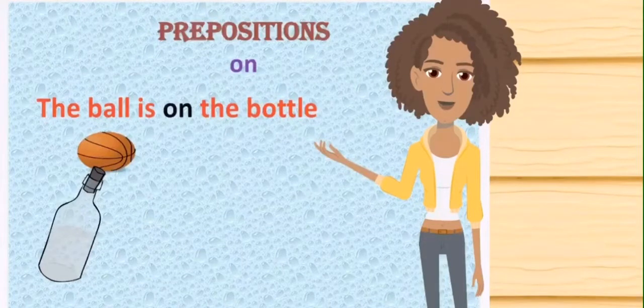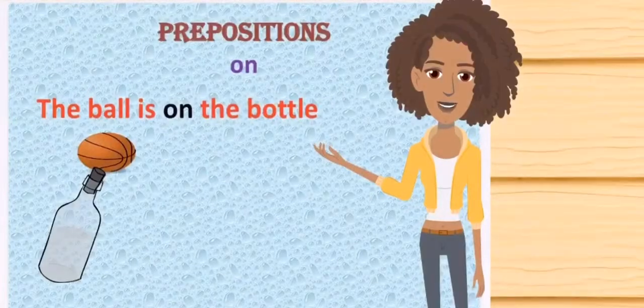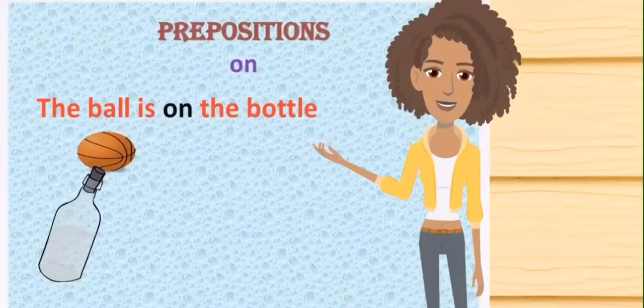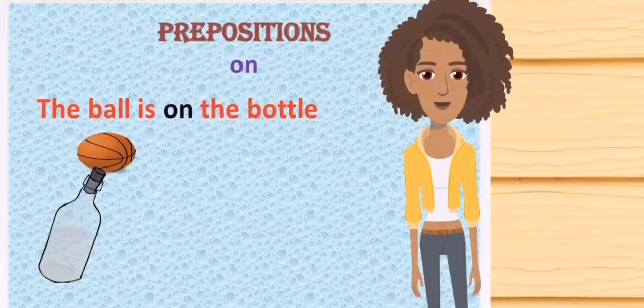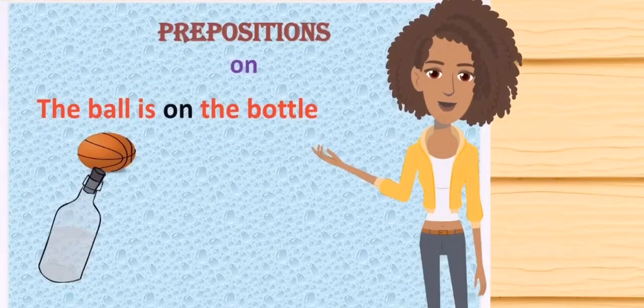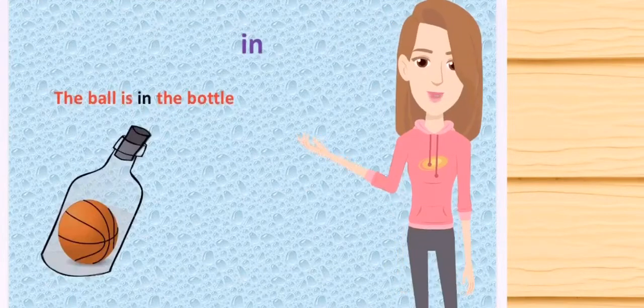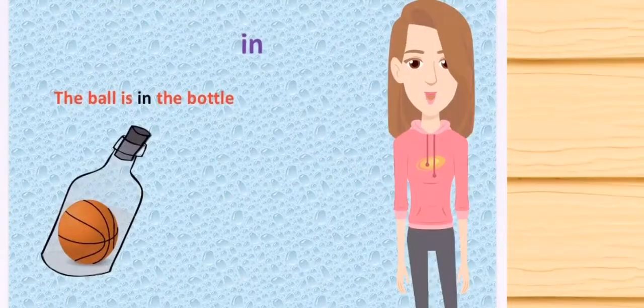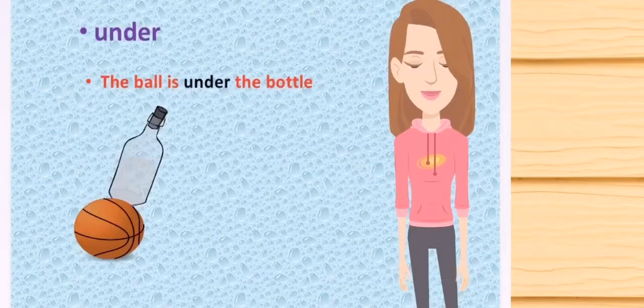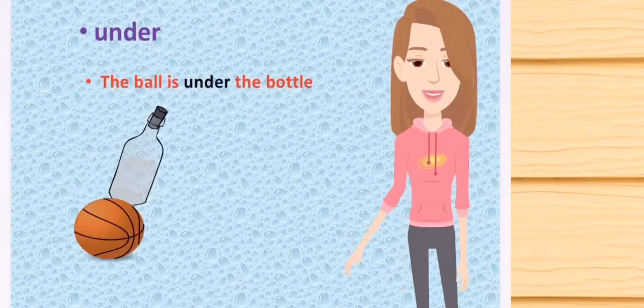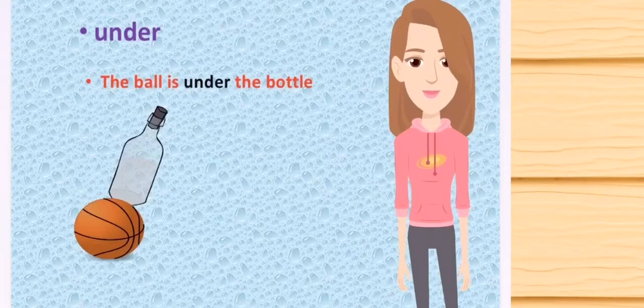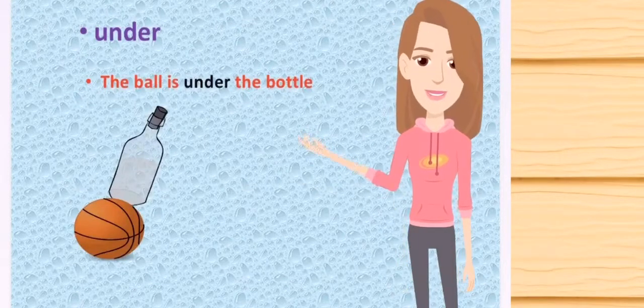On. The ball is on the bottle. It describes the position of the ball. It means where the ball is placed. In. The ball is in the bottle. Under. We can use under as well as the preposition below to describe this position. The ball is under the bottle. You can use, the ball is below the bottle.